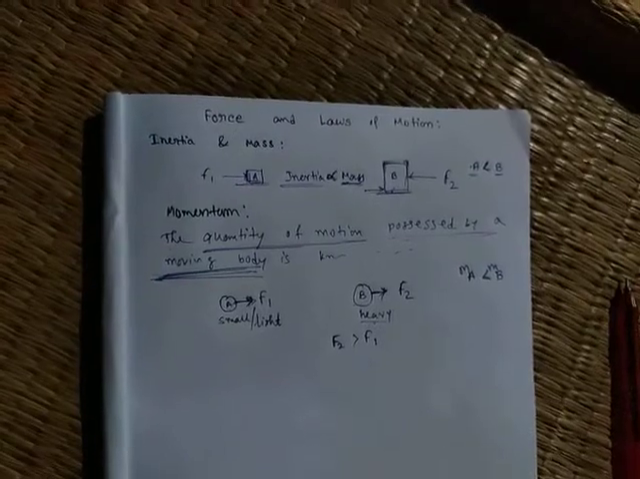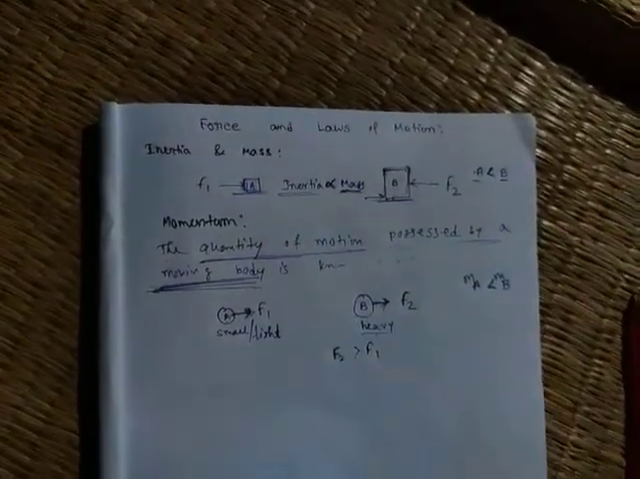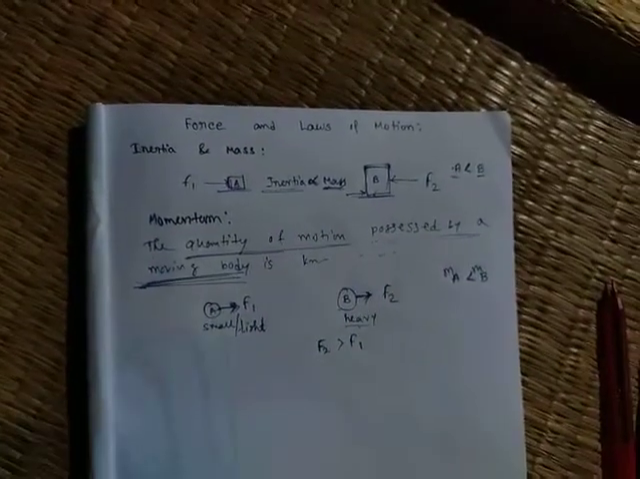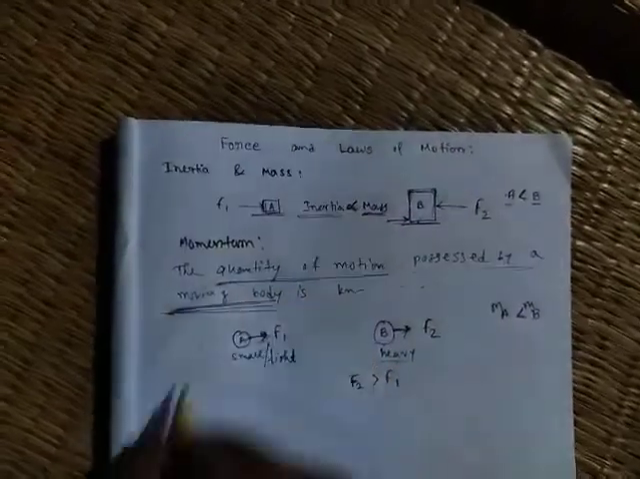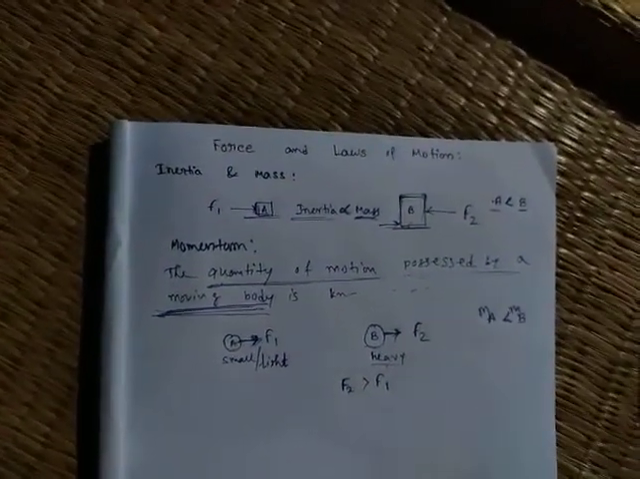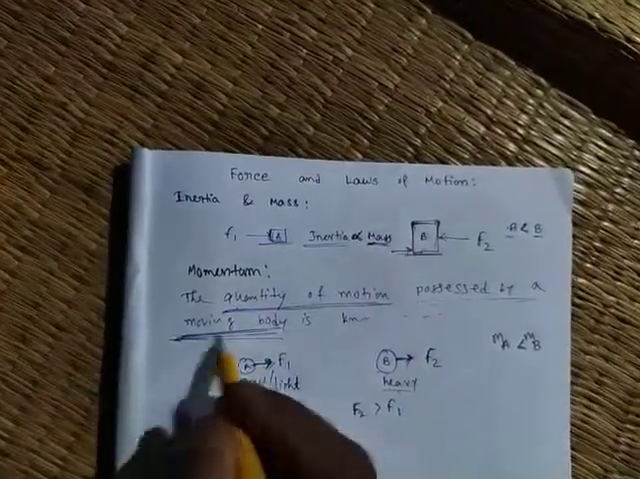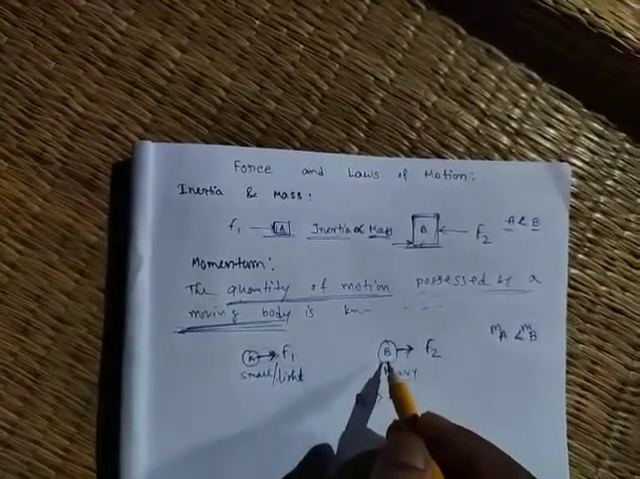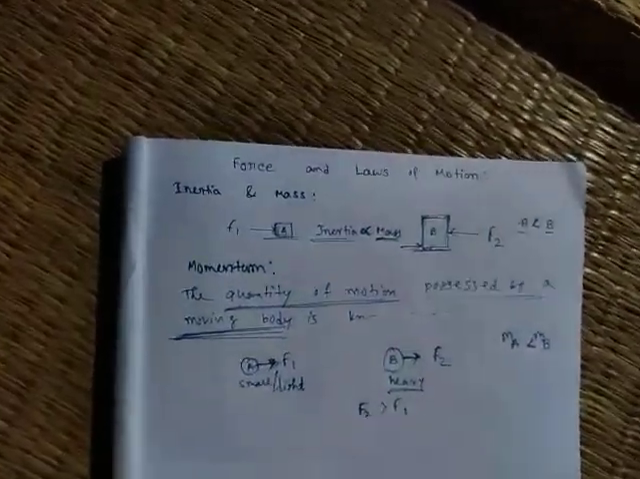Clear? Again I am telling, that means the heavier ball has more quantity of motion than the lighter ball. That means we can say momentum of a body, quantity of motion, is called the momentum possessed by a moving body. Here these bodies are moving, so in this case quantity of motion is greater.